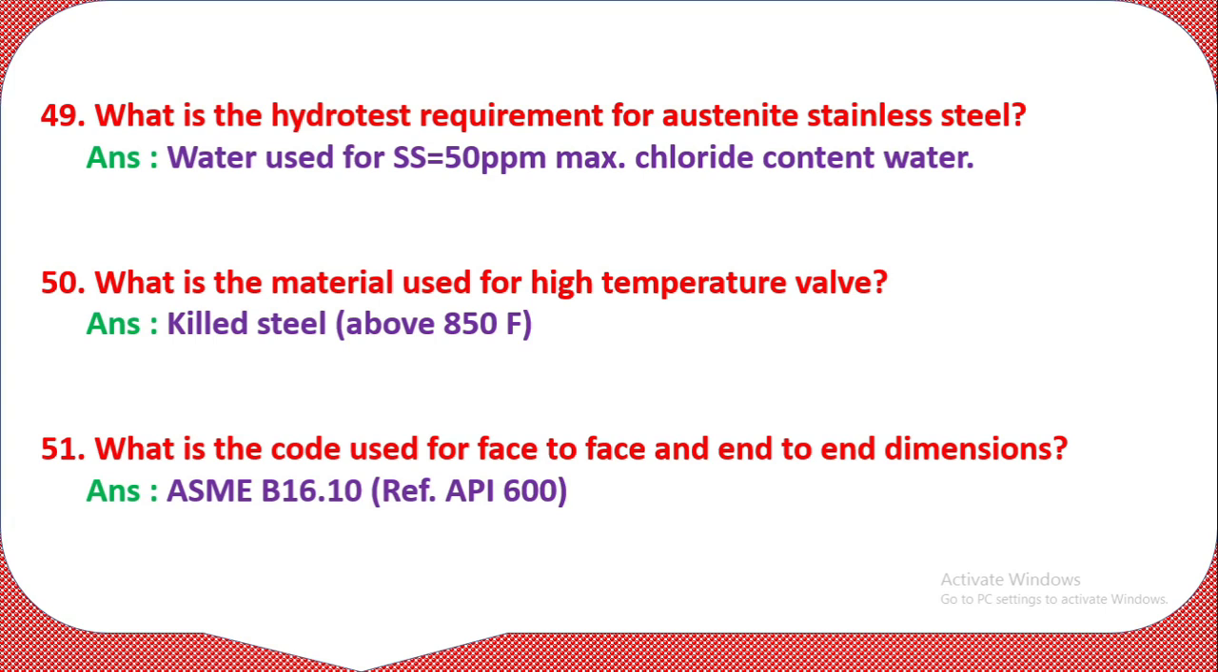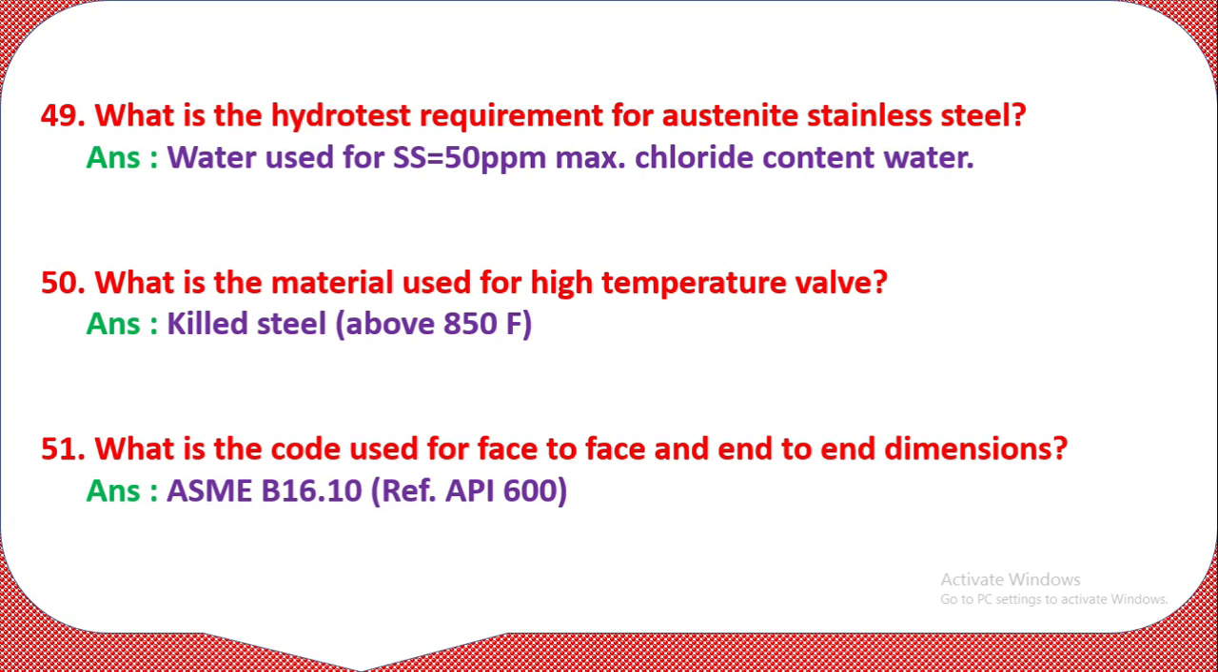Question number 49. What is the hydrotest requirement for austenitic stainless steel? What is the hydrotest requirement? Water should be used with 50 ppm maximum chloride content. Water used for SS is 50 ppm maximum chloride content water. That is the special requirement of austenitic stainless steel for hydrotest.